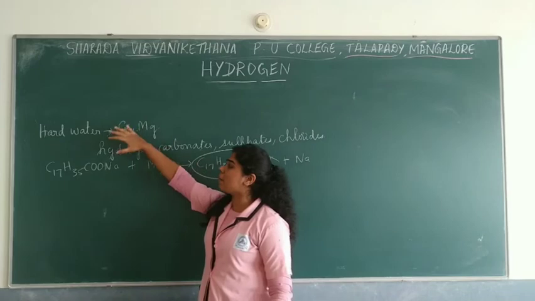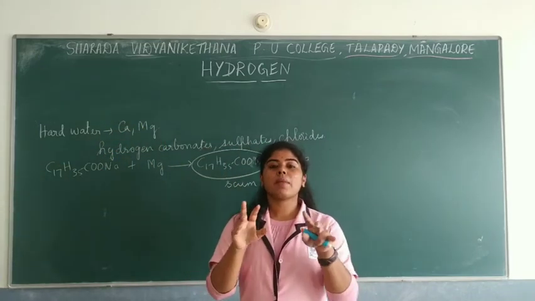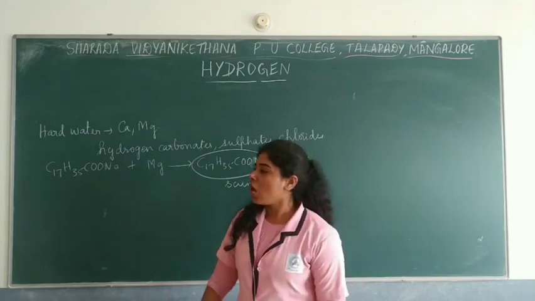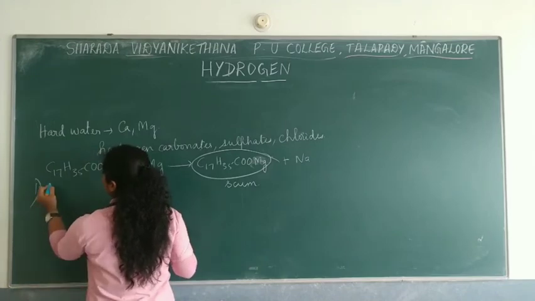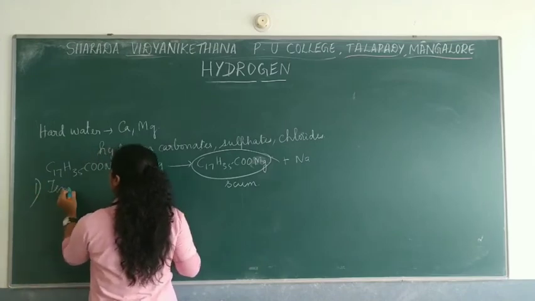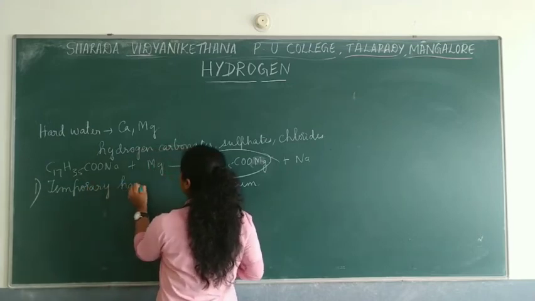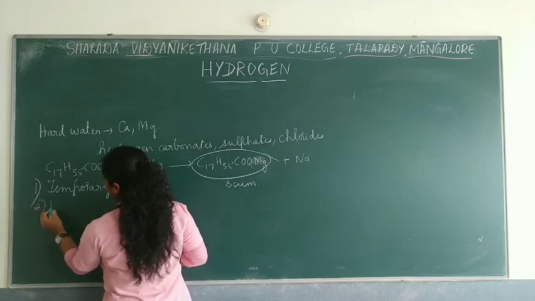Based on the amount of minerals or salts dissolved in water, hard water is mainly classified into two types: temporary hardness and permanent hardness.